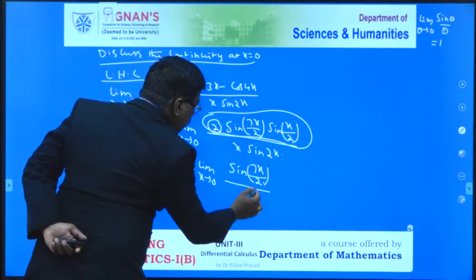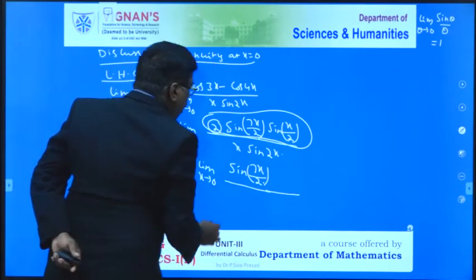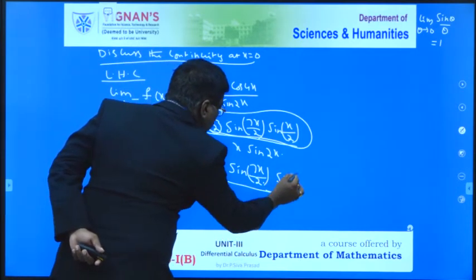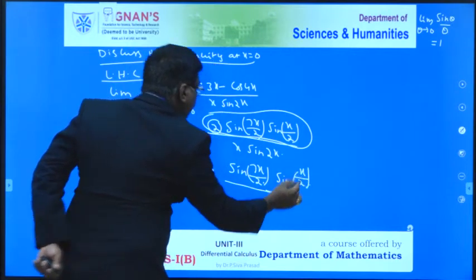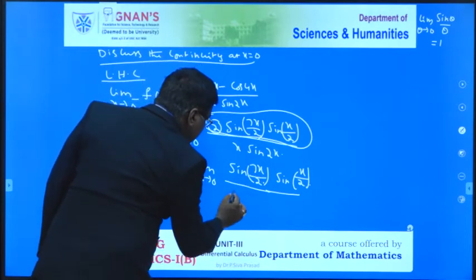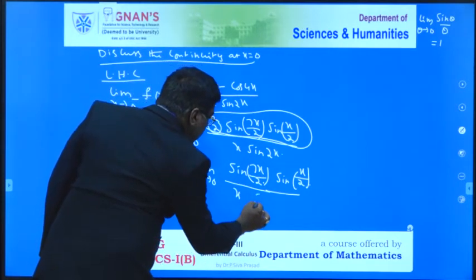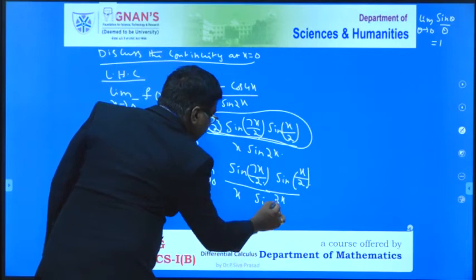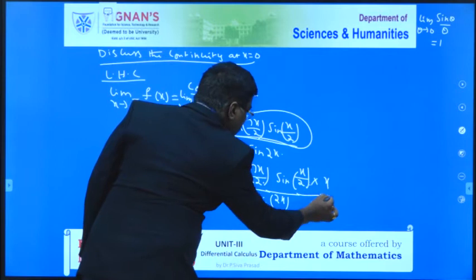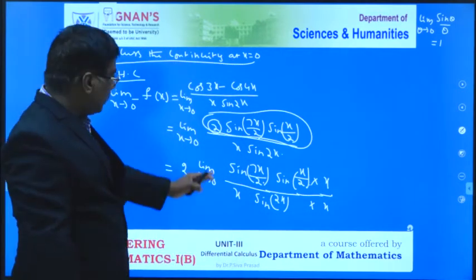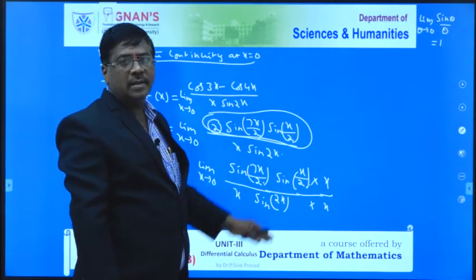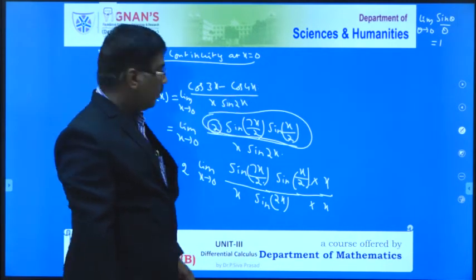So this is equal to x squared by, sine of x by 2, sine of x by 2. So I have to multiply and divide with x, that is x into sine 2x, multiplying and dividing with x in both the numerator and denominator. Because there are 3 sine functions, we will require 3 x's while using that formula.